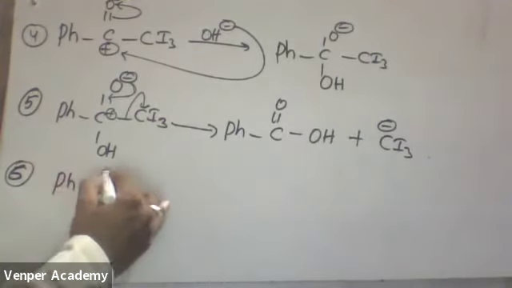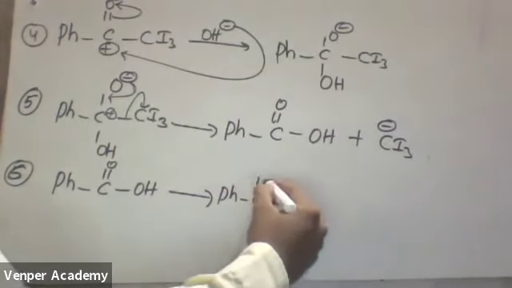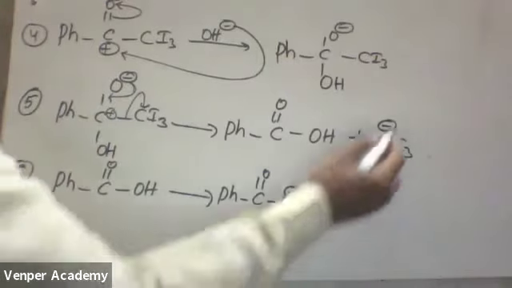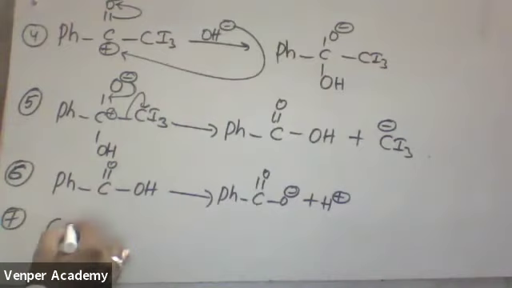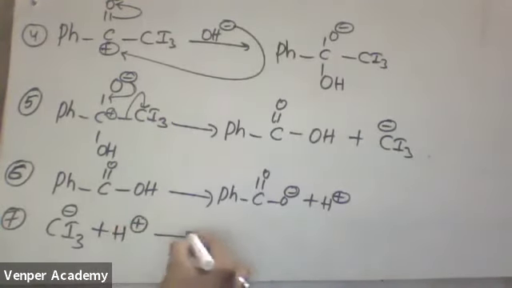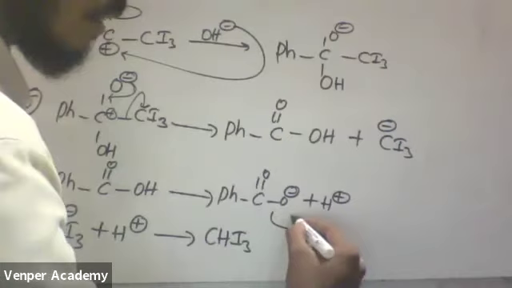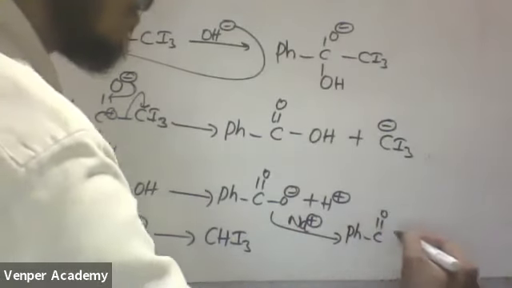If I am taking PhC double bond OH, it will be converted to O minus and this H plus will go and attack it. Now seventh step. CI3 minus plus H plus gives rise to CHI3. This molecule, on treatment with the remaining Na plus, will be converted to